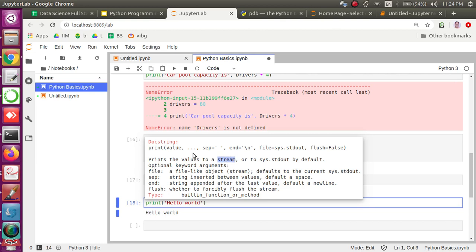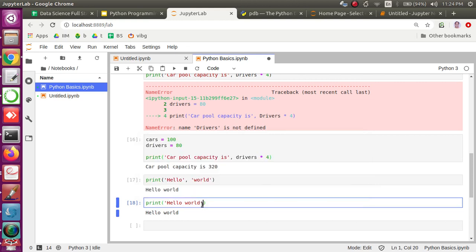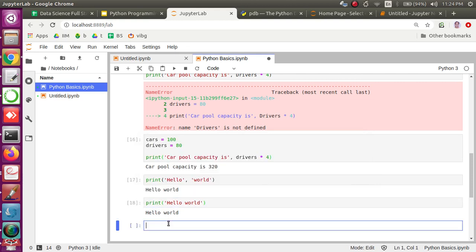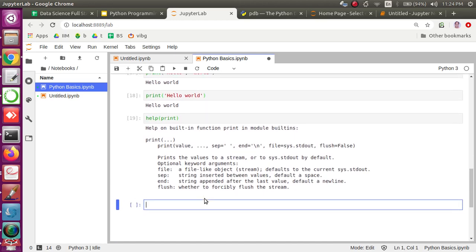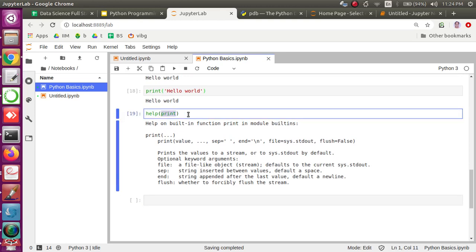There are some optional arguments as well, so we are not going to discuss them now, but as and when we need, we will discuss later on. So shift tab is the shortcut, or you may use the help function. Help also gives you a quick description about any such built-in objects.